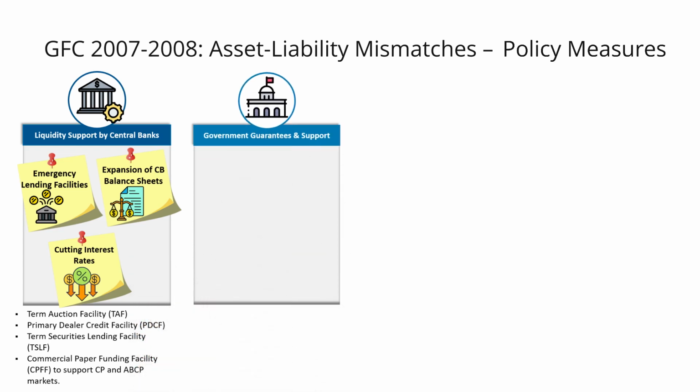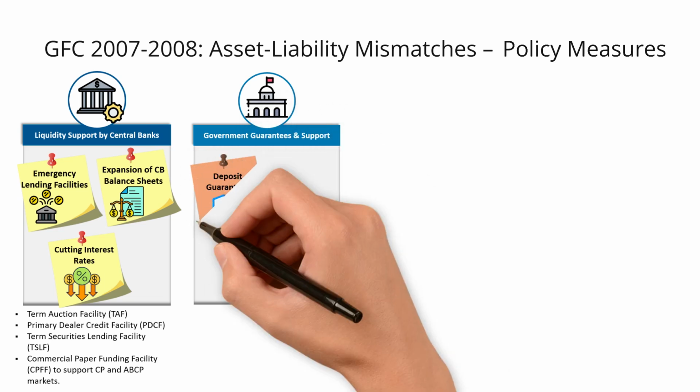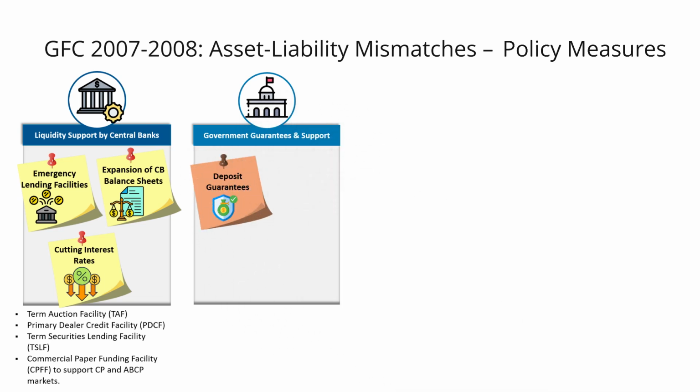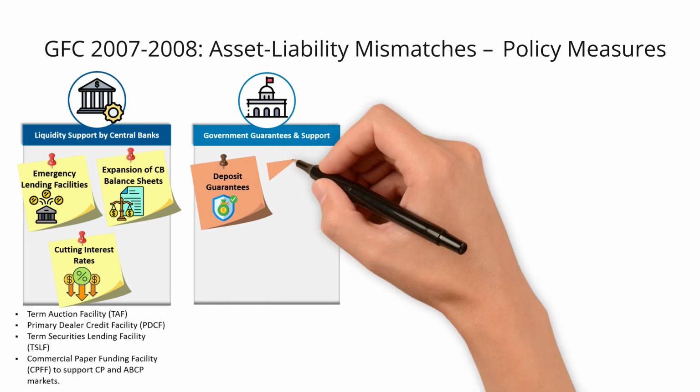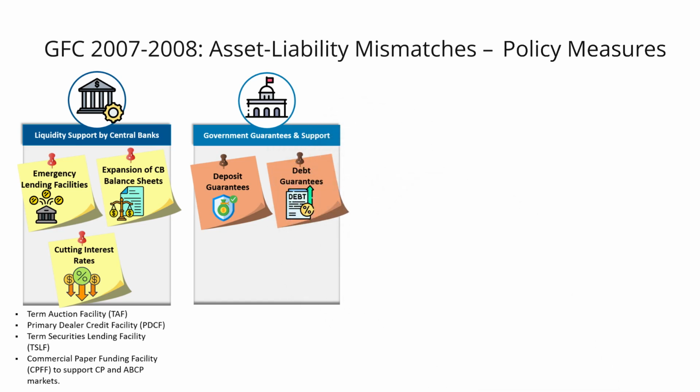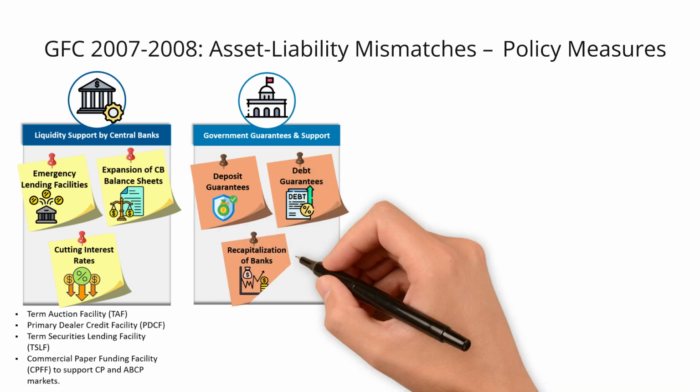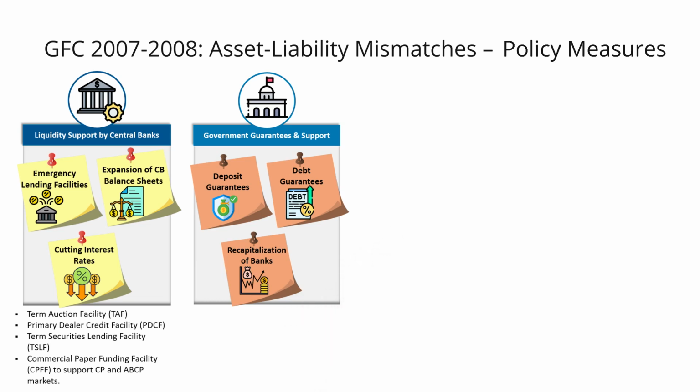What about government guarantees and capital support? The increase of the deposit guarantees. Governments raised deposit insurance limits to stop retail bank runs. In the US, the FDIC, the Federal Deposit Insurance Corporation, coverage was temporarily expanded. As well as debt guarantees, governments guaranteed new debt issuances by banks to restore access to term funding markets, and the recapitalization of banks. Politically controversial, however necessary, according to the policymakers in charge like Ben Bernanke.